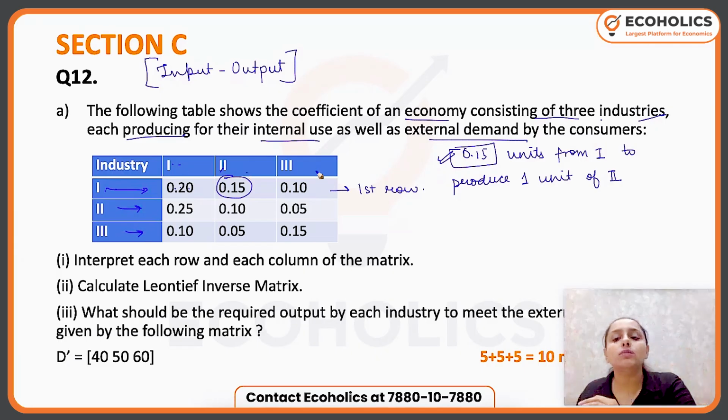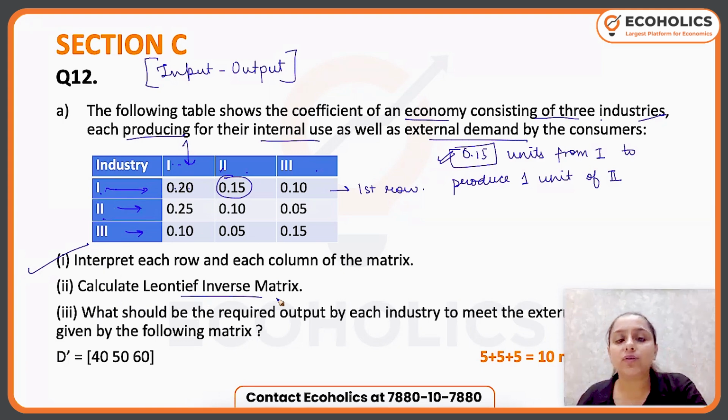Column 1, 2, column 3 will have inverse interpretation. So column 1 tells me what is the input demand of first industry from first, from second, from third industry. That is, if first industry is producing 1 unit output, how much does it require from first, from second, and from third? That is column. So done, 5 marks saved.